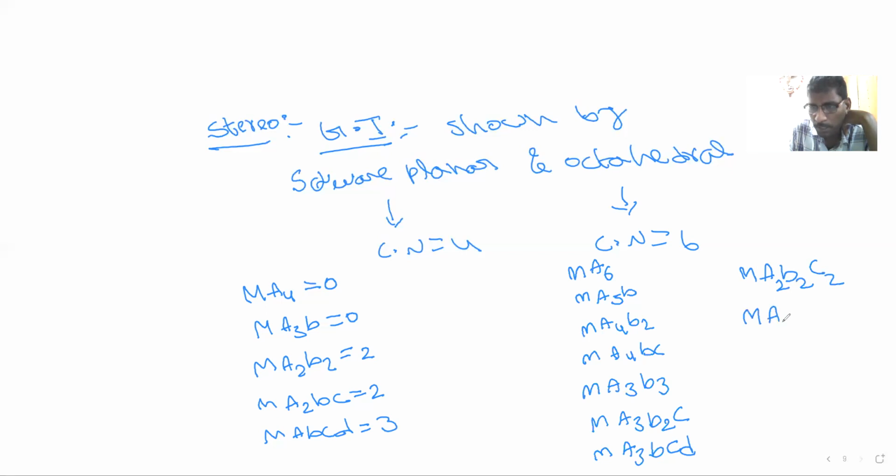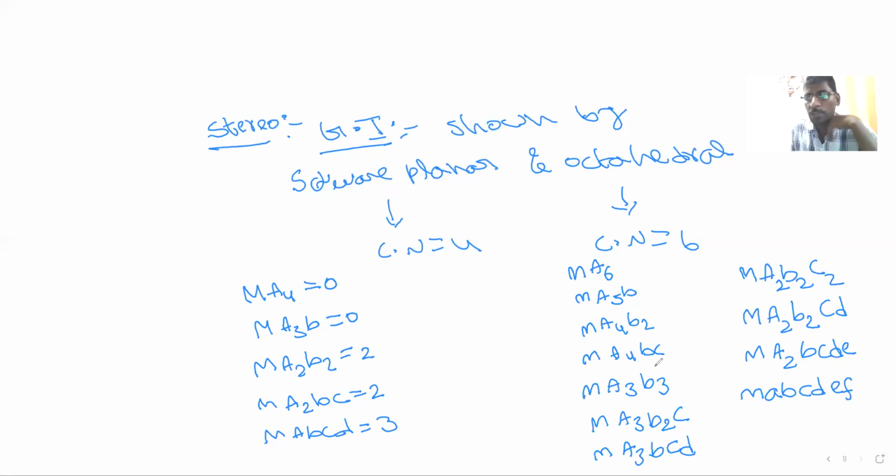Also MA2B2CD possible. MA2BCDE possible. Finally MABCDEF.